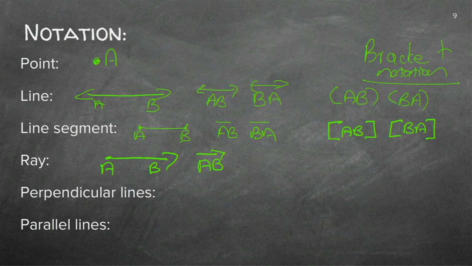But just wait a minute. Can we say BA? No, because it's got a definite starting point and it then continues indefinitely. So there's only one way to write the ray in that format, or we can write it, it's got a definite starting point A, and then we can write it